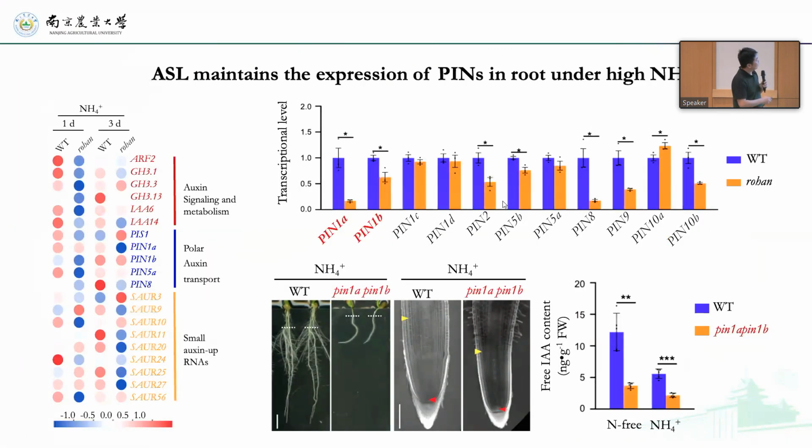Later on, we picked one gene, PIN1A, and its homolog PIN1B, and made a double mutant. We found that under high ammonium treatment they give small roots, similar to the mutant. So we think ASL has a role in maintaining expression of PINs in the root meristem to regulate root elongation.